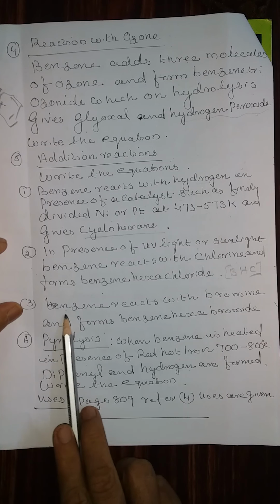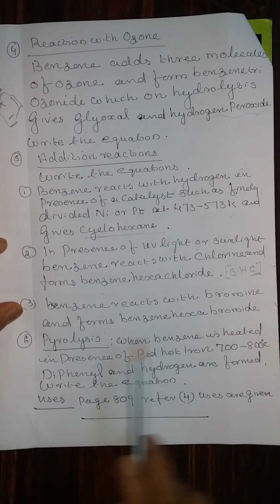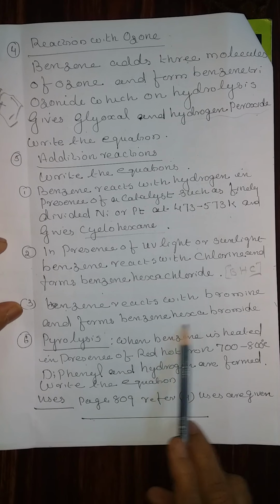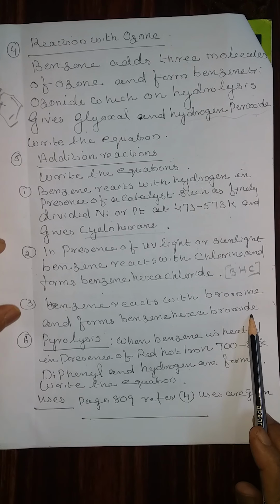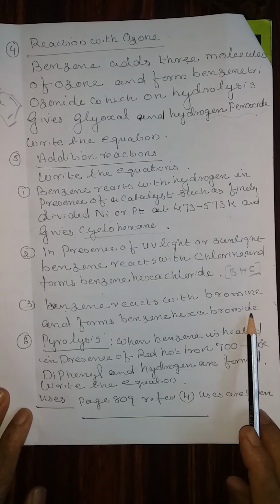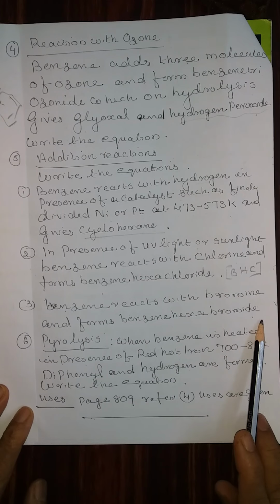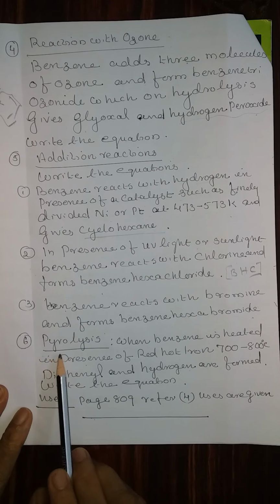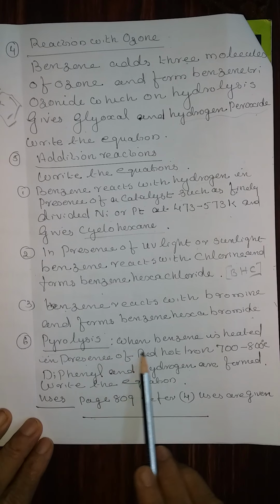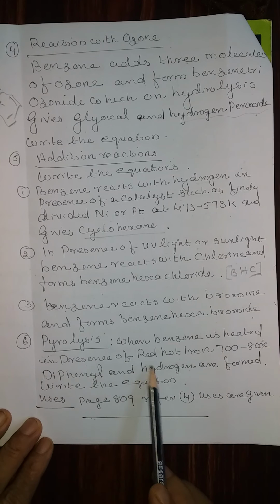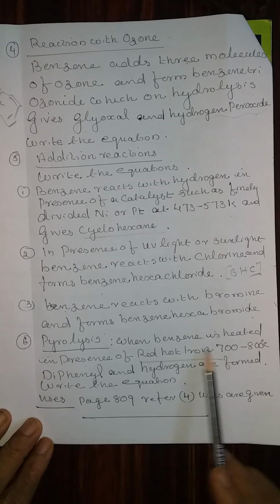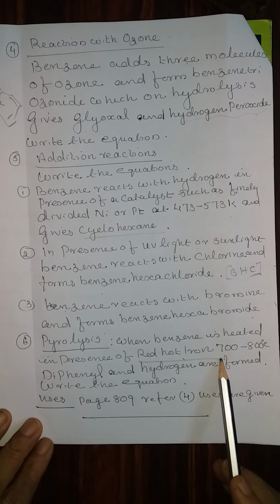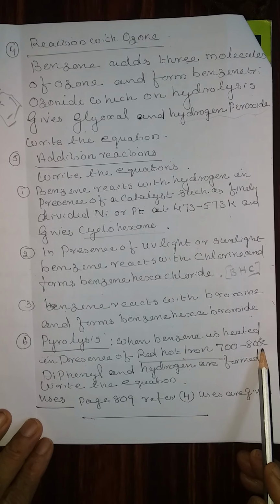Third one, benzene reacts with bromine and forms benzene hexabromide. Write the structure of benzene hexabromide and write the equation. Last property, pyrolysis. When benzene is heated in presence of red hot iron, write it above the arrow. Temperature is 700 to 800 degrees centigrade.